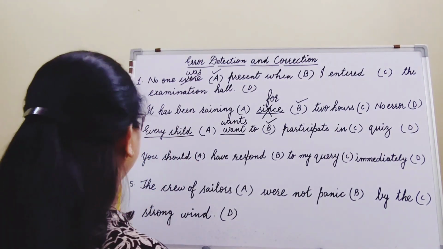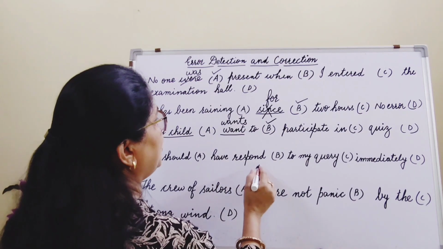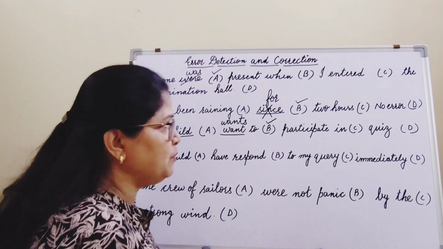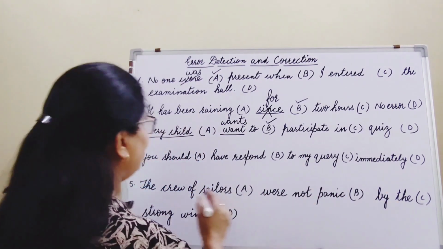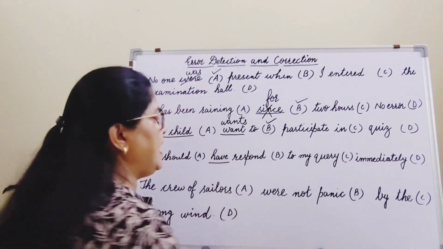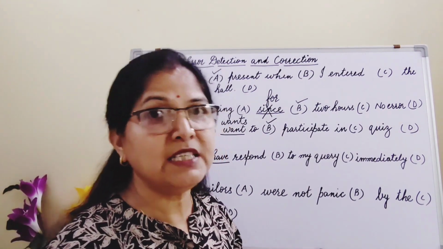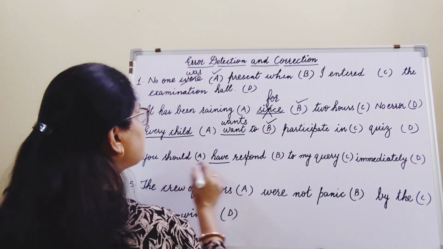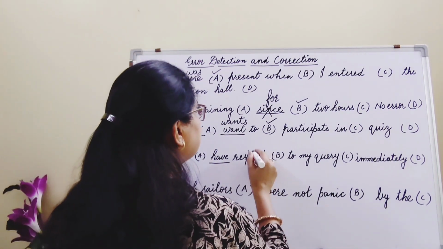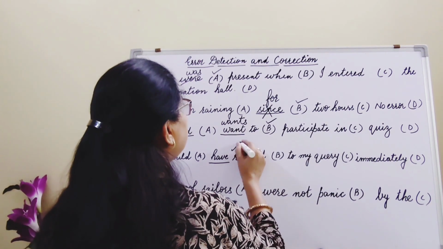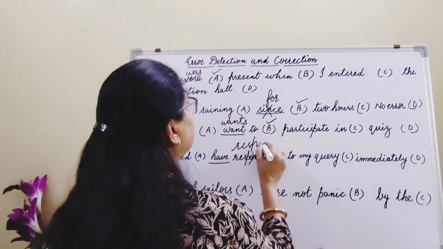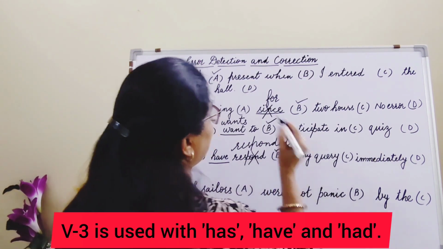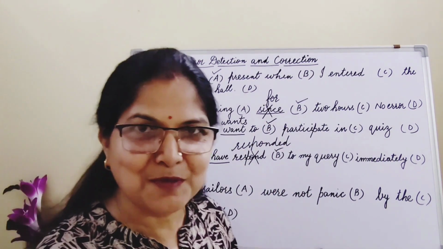Let's see number 4. You should have respond to my query immediately. You all know that with has, have and had, we always use the third form of the verb. So, you should have responded. This respond is wrong. What should it be? Responded. So, the mistake is in part B and the correct answer is responded.